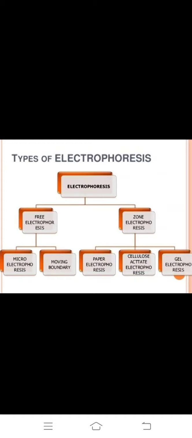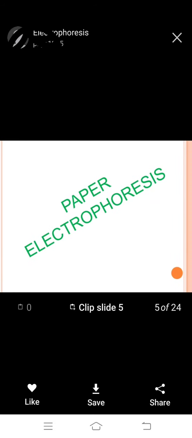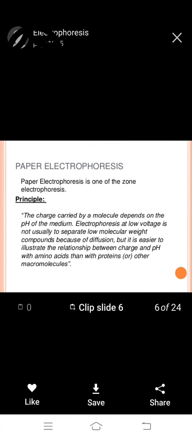Zone electrophoresis includes paper electrophoresis, cellulose acetate electrophoresis, and gel electrophoresis. Paper, cellulose, and gel are called zone electrophoresis.